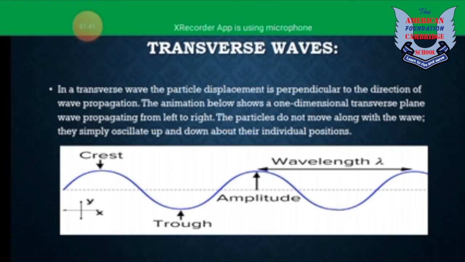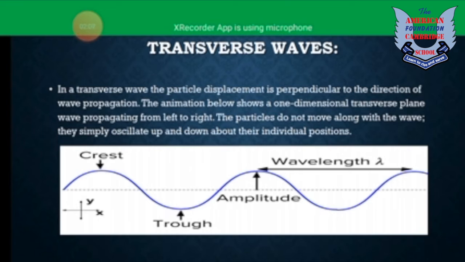It means that whenever there is a transverse wave, the particle displacement is perpendicular to the direction of the wave propagating. The wave motion is in the forward direction, whereas the periodic motion or the particle displacement is up and down. So it makes a perpendicular direction to the wave propagation. This is known as the transverse wave.